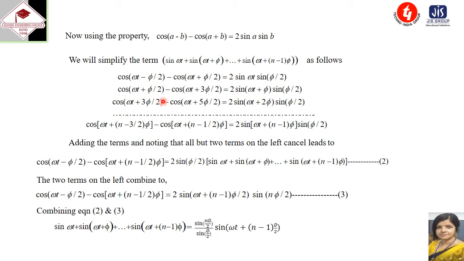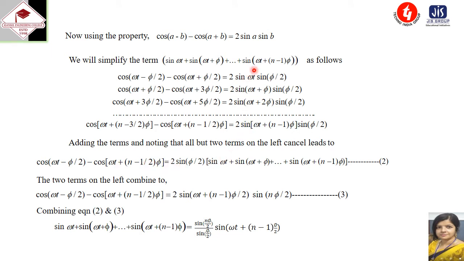In this way many terms will cancel, and the terms that will remain are cos of omega t minus phi by 2, and the last term, that is cos of omega t plus n minus half phi. So this is the first term and this is the last term.